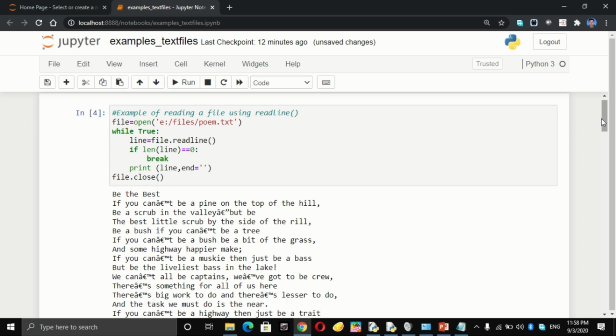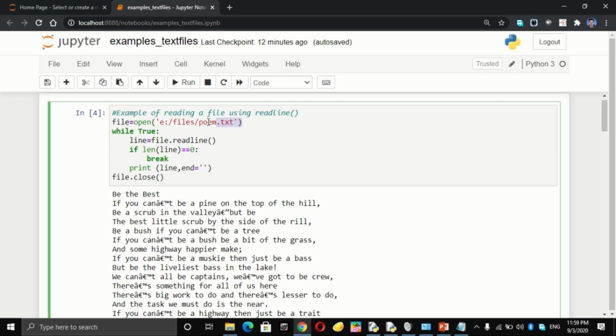So what exactly did I do? In this line I have opened the file, then I began with an infinite loop because I don't know how many lines there are in the file. Now in this line I am reading the file line by line.